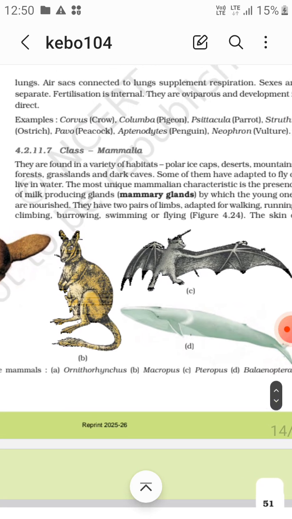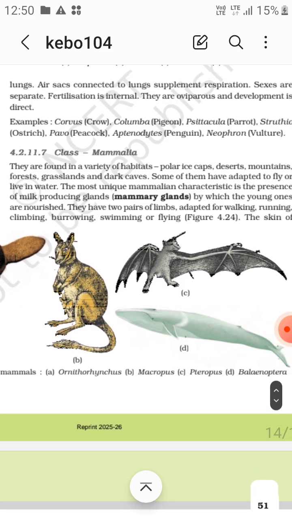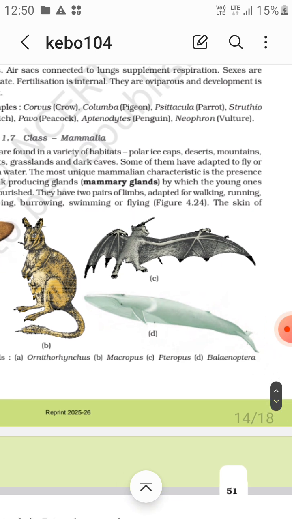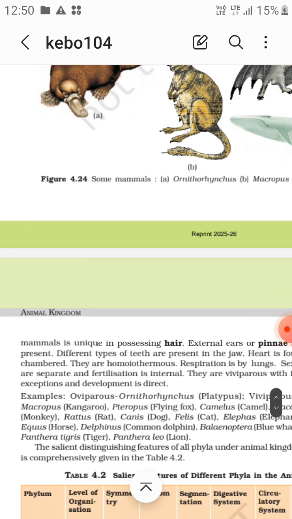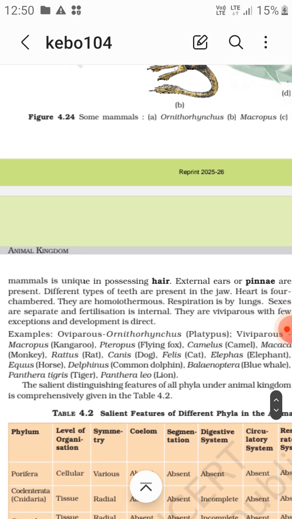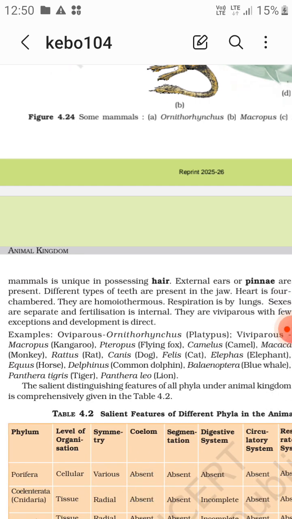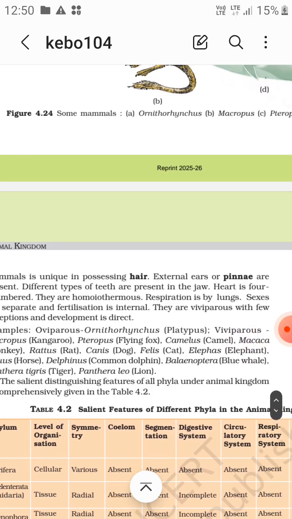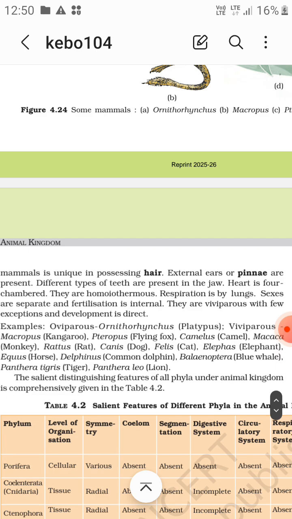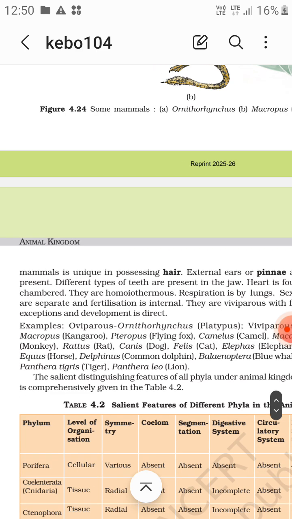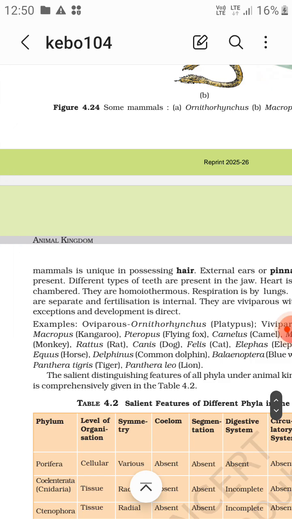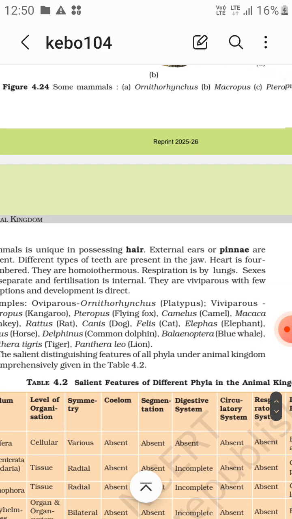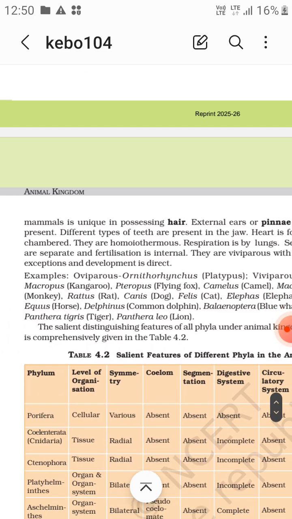They have two pairs of limbs adapted for the activities. The skin of mammals is unique in possessing hair. External ears or pinna are present. Different types of teeth are present in the jaw. These are heterodont. The heart is four-chambered. They are homeotherms, with lungs, sexes separate, and fertilization internal. They are viviparous, with few exceptions, and development is direct.